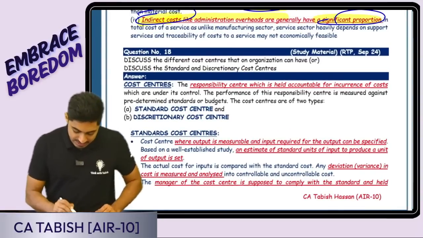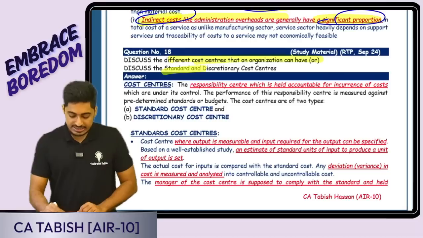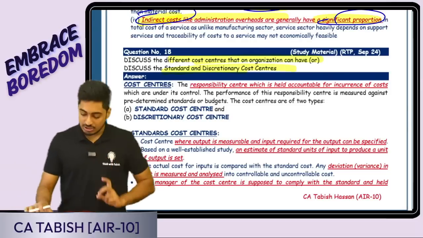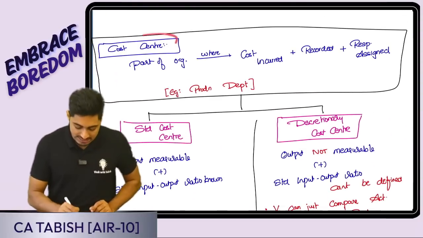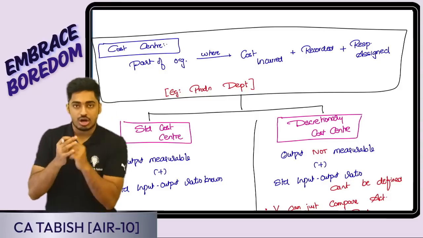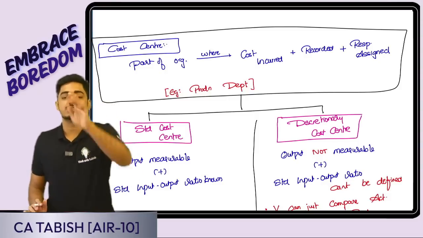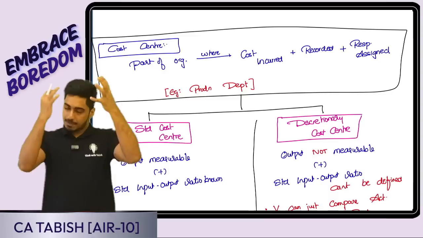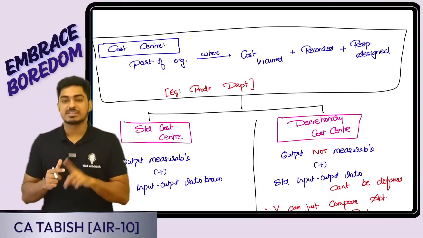Next question that we are having is, discuss different cost center that organization have, or yes, discuss standard and discretionary cost center. Whatever the question comes, this is what we are going to write. Firstly, cost center. What is a cost center? It is a part of the organization where the cost is incurred plus the cost is recorded plus the responsibility is assigned. What is it, students? Yes, it is a part of the organization where three things are happening. Yes, cost is incurred plus cost is recorded plus responsibility is assigned.